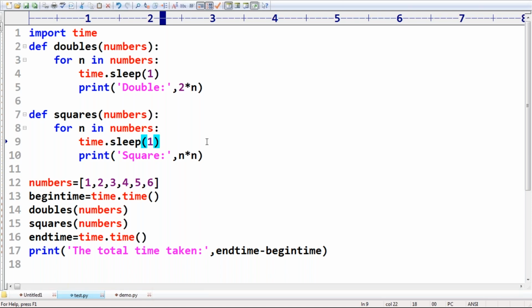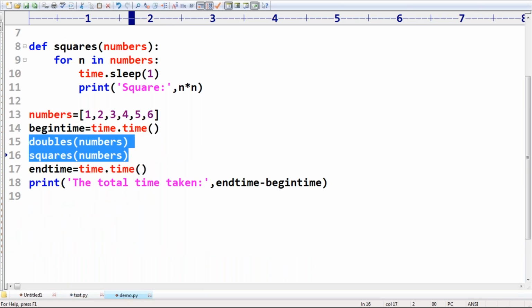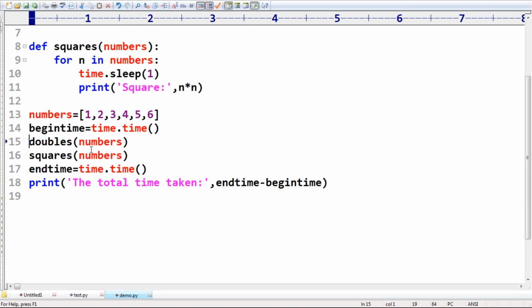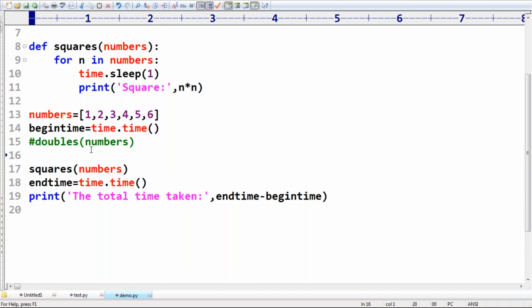But now I don't want only one thread, man. Sir, I want multiple threads. Okay, I want to call the doubles function not by the main thread, but a separate child thread should be responsible. T1 is equal to Thread of.